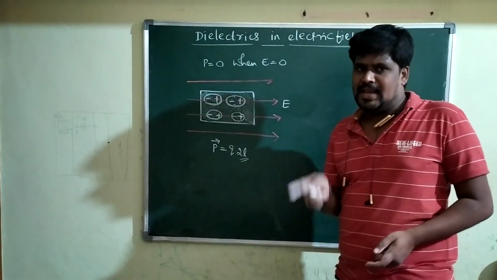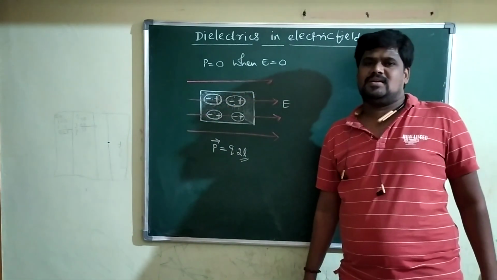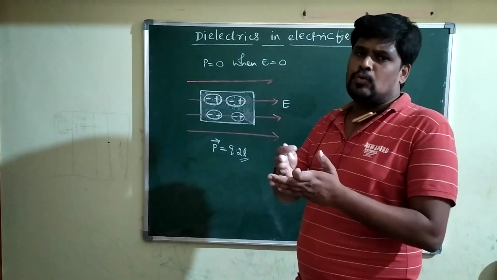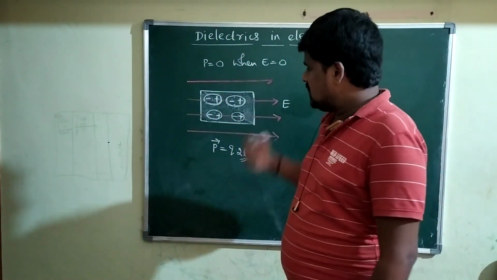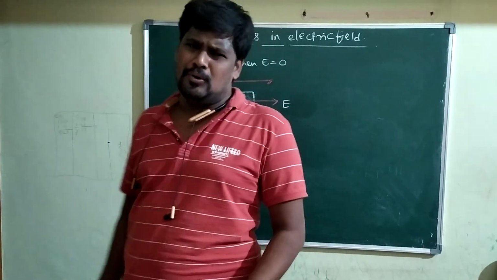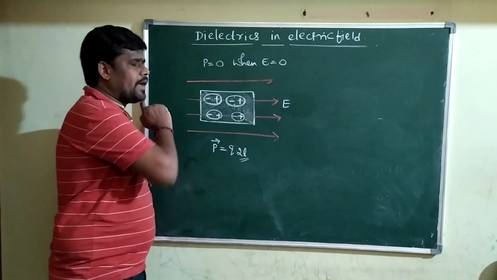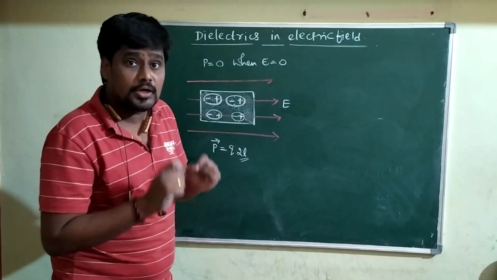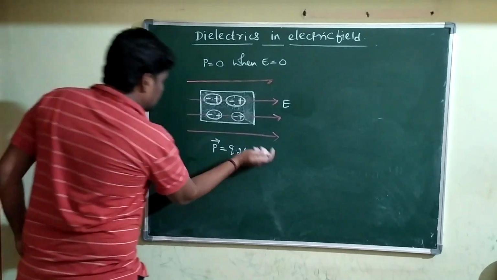When you apply an electric field to non-polar dielectrics, negative and positive charges get separated. As a result, each molecule behaves like an electric dipole. Therefore, the entire substance is going to have a net dipole moment.